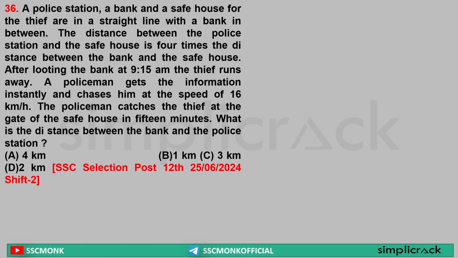A police station, a bank, and a safe house for a thief are in a straight line with the bank in between. The distance between the police station and the safe house is 4 times the distance between the bank and the safe house. After looting the bank at 9:15 a.m., the thief runs away. A policeman gets the information instantly and chases him at the speed of 16 km per hour. The policeman catches the thief at the gate of the safe house in 15 minutes. What is the distance between the bank and the police station?